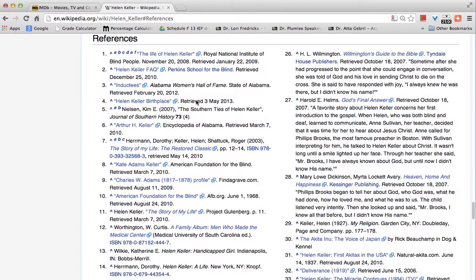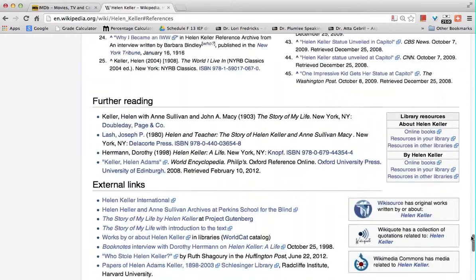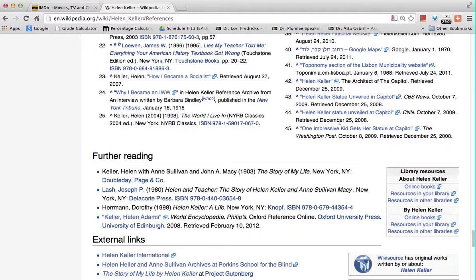and again, you can jump down to the references going here. Now, in this case, there are a lot of references because there's been a lot of research about this person, and you can see that a lot of them are from good academic sources, like the Royal National Institute of People, the Perkins School for the Blind, the Helen Keller Birthplace, Journal of Southern History, and it goes on, and they're numbered. So you can see that just for this one person's biographical information, there are 45 sources. That's a lot.